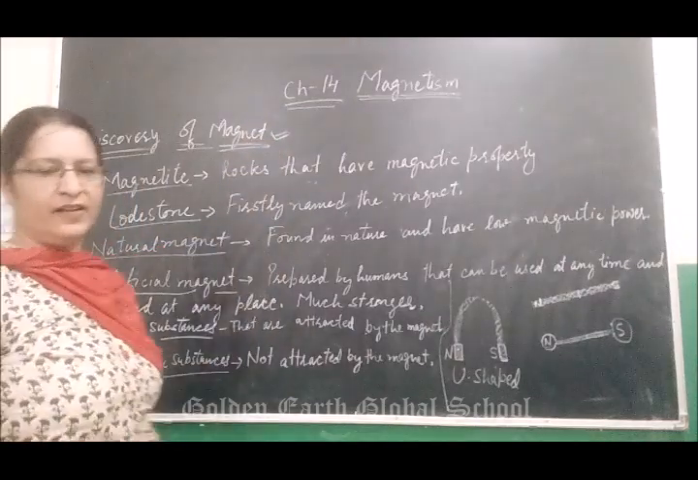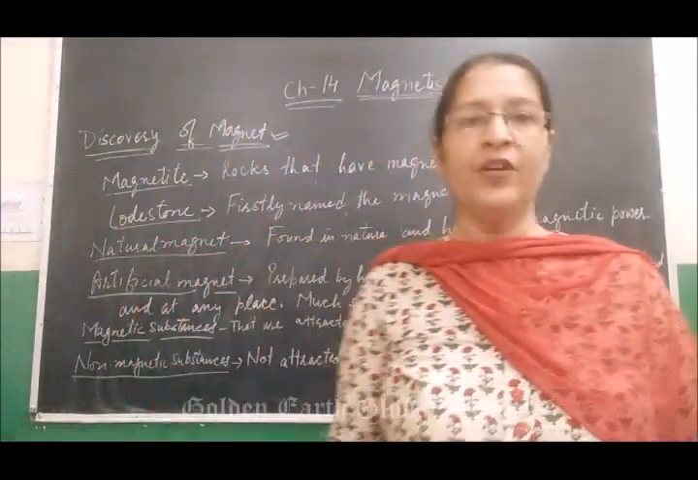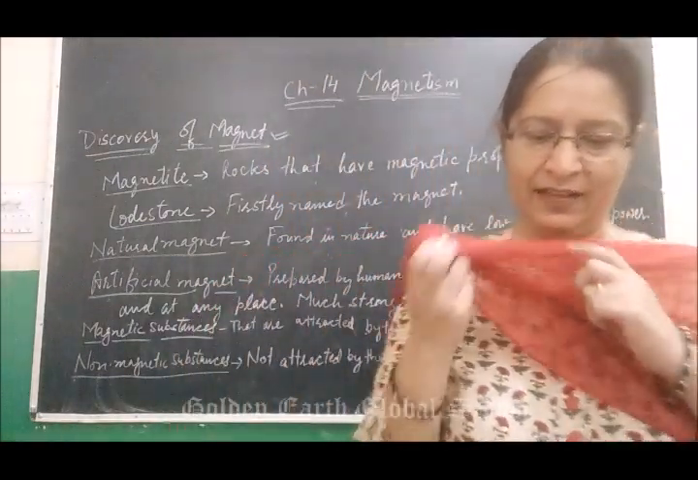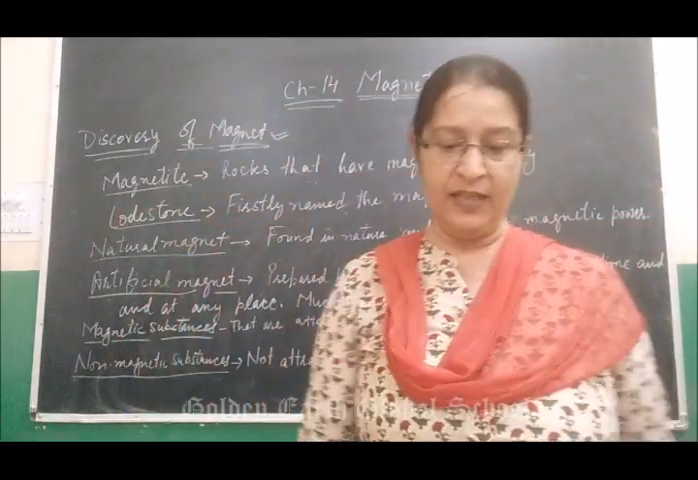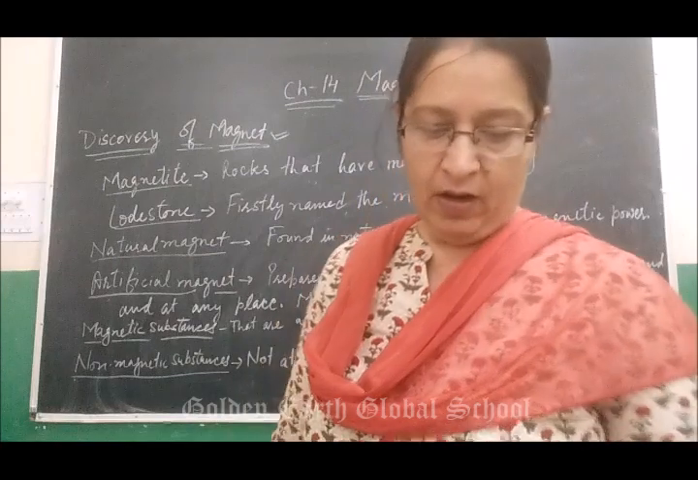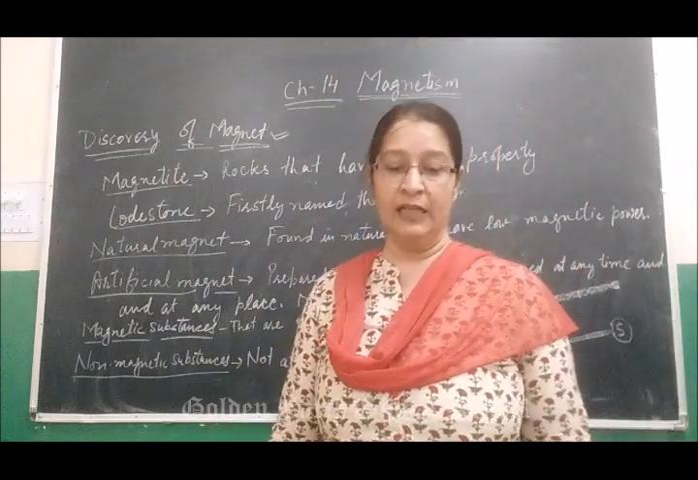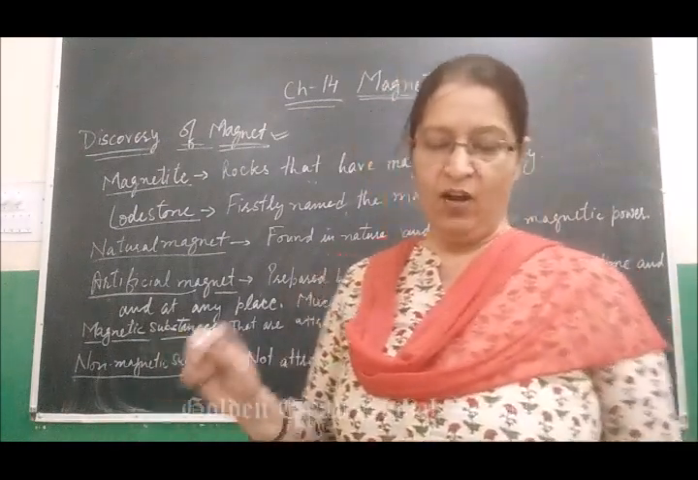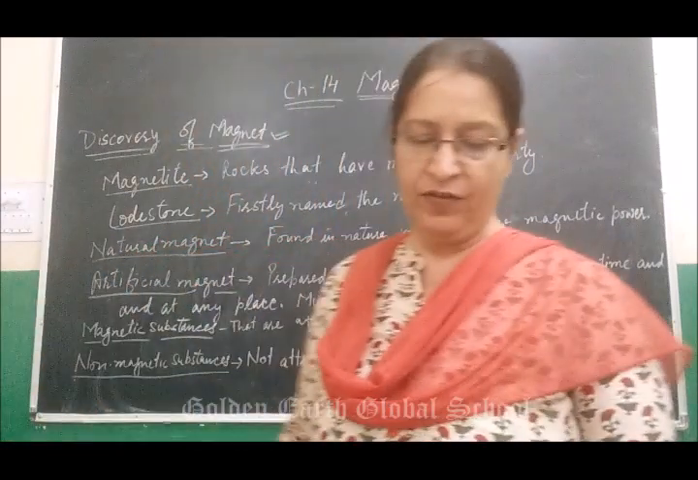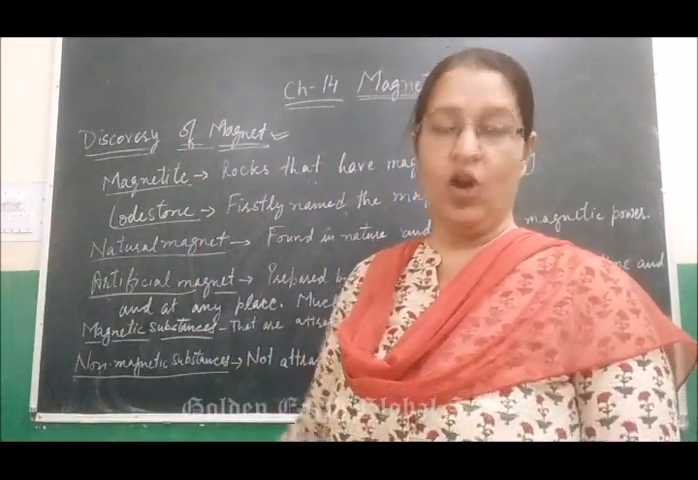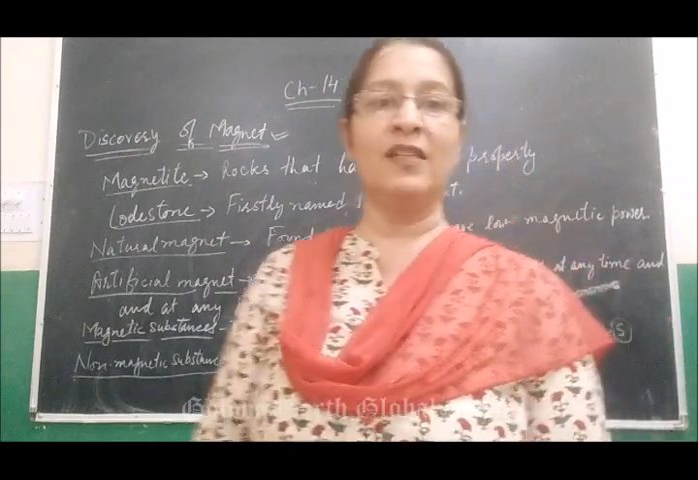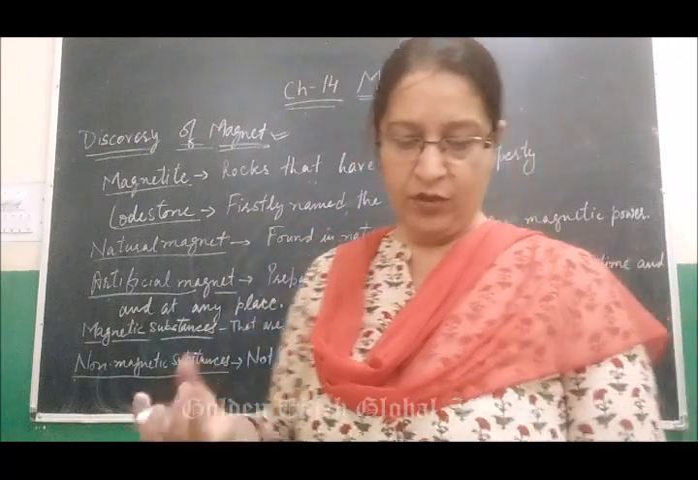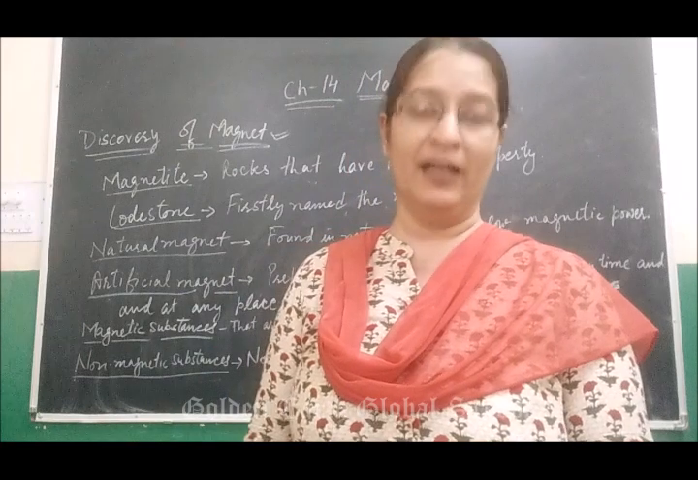Next topic is the discovery of the magnet. There are different views about the discovery of the magnet. One view is that there was a shepherd named Magnus. One day while moving here and there on a mountainside along with his herd, he was surprised to find that the nails of his shoes and the iron tip of his stick got stuck to the mountain. He was very shocked at that time.